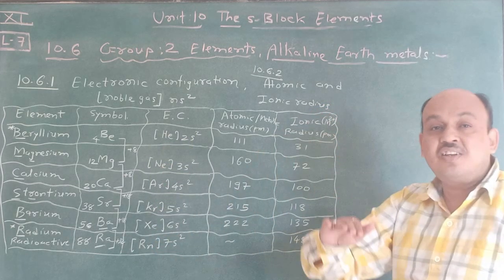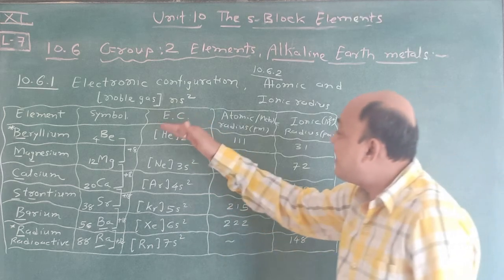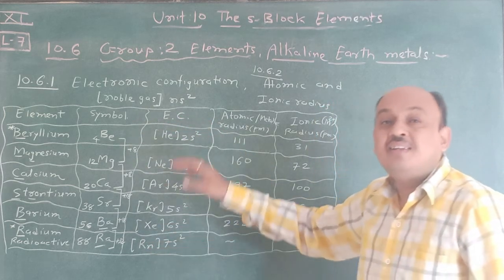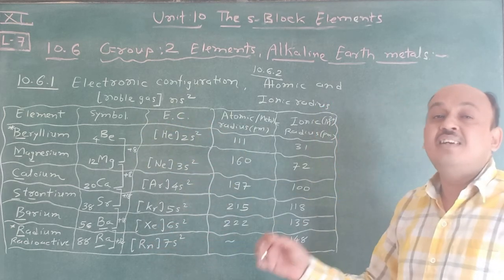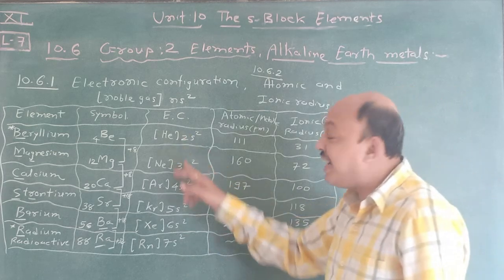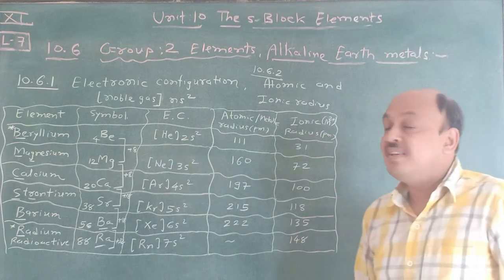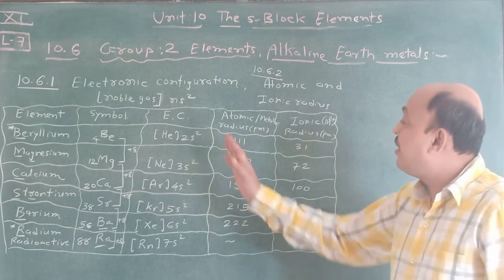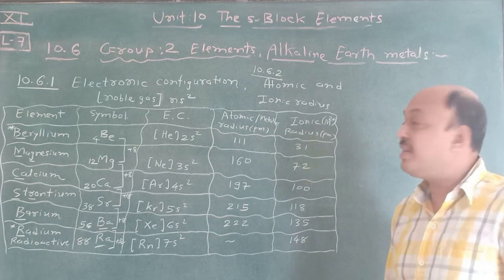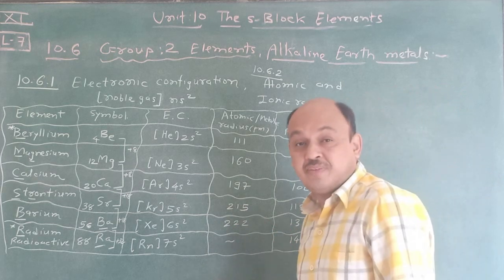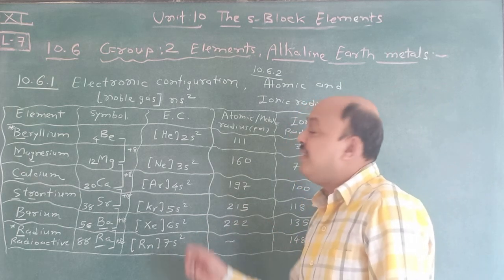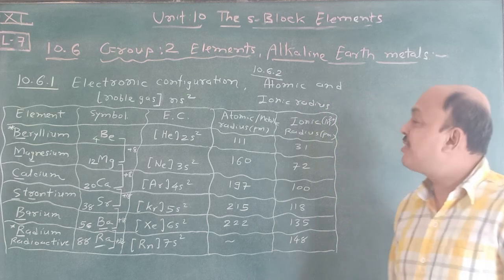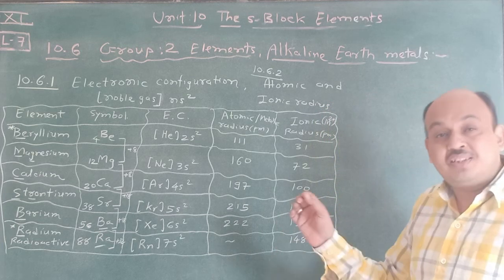They are considered as different shells, and due to that we can say that with increasing shells, certain properties differ. So here the shell is increased, due to that what happened? Just you have to see in the next topic, atomic radius and ionic radius. But first of all you have to remember this electronic configuration. It is very easy, write it completely, and this question is also coming from chapter number 3.